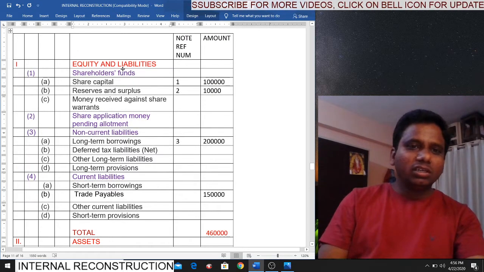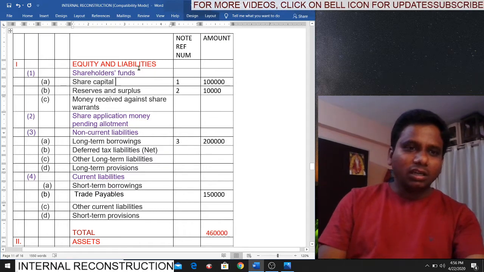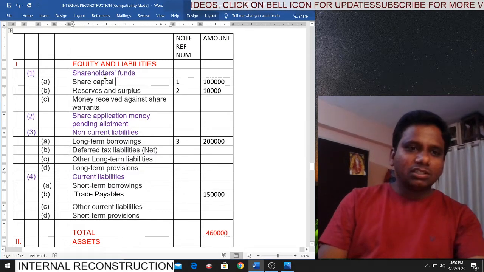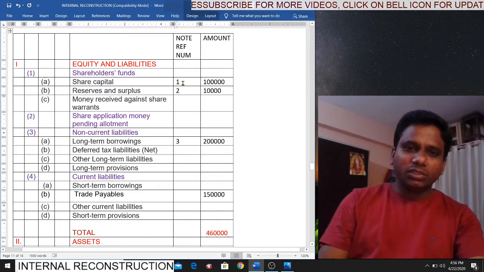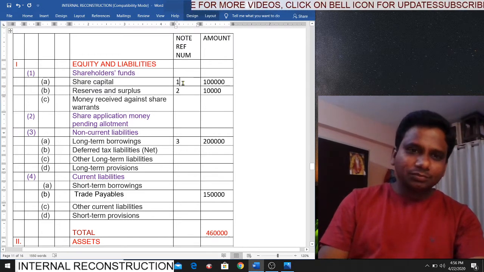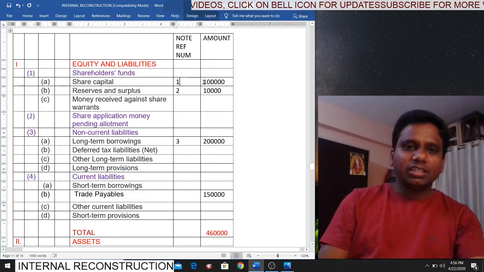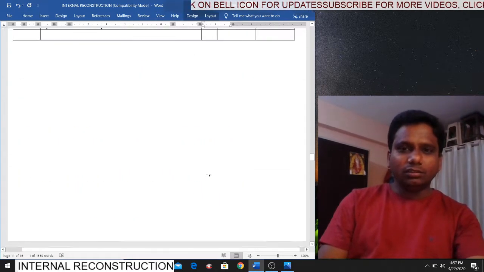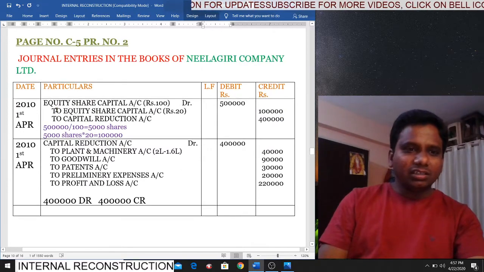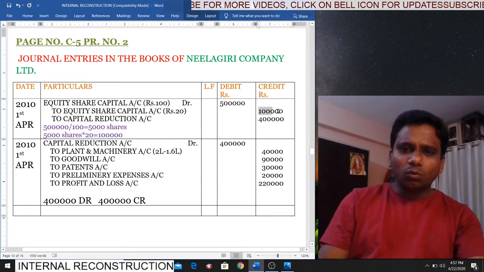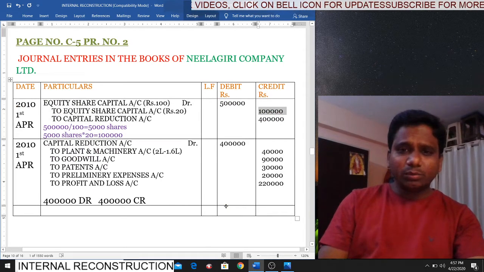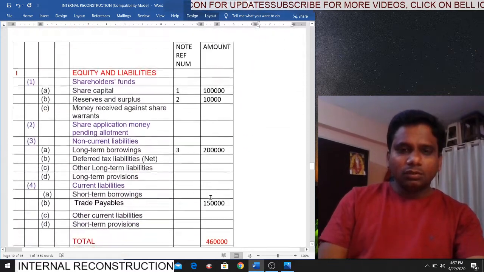Now first one, equity and liabilities. Under equity and liabilities, shareholders funds. Under shareholders funds, share capital. For share capital we have to prepare note number 1. What is note number 1? Share capital 1 lakh. If you observe in the entry, what is the new share capital? 1 lakh. We have only one type of share capital, that is equity share capital. We don't have any preference share capital, so you can write directly 1 lakh.